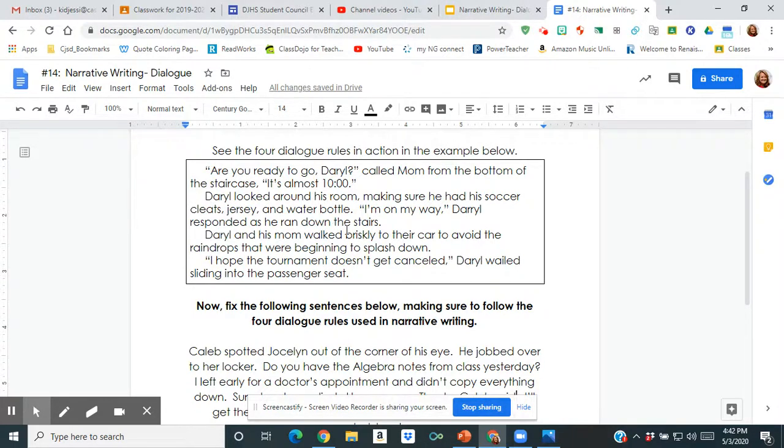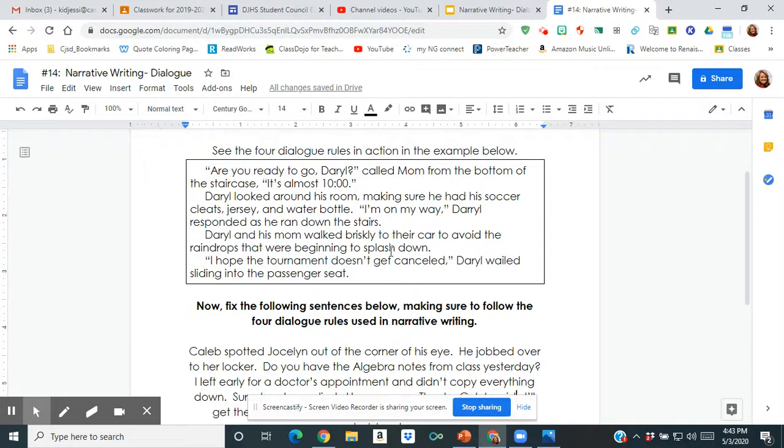Daryl looked around his room, making sure he had his soccer cleats, jersey, and water bottle. "I'm on my way," Daryl responded as he ran down the stairs. See how that comma is again inside those quotation marks? Daryl and his mom walked briskly to their car to avoid the raindrops that were beginning to splash down. I see some quotation marks because, again, we know someone's talking. And you see how there was another indentation? "I hope the tournament doesn't get canceled," Daryl wailed, sliding into the passenger seat.